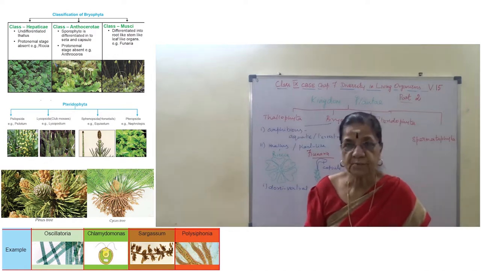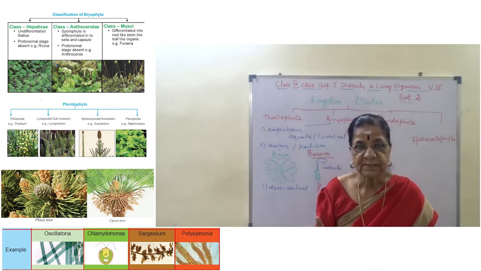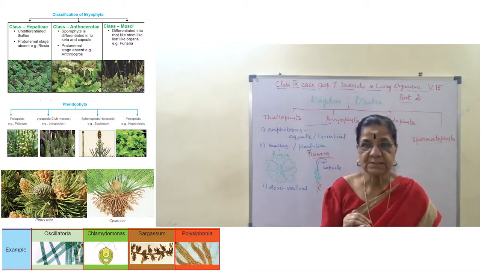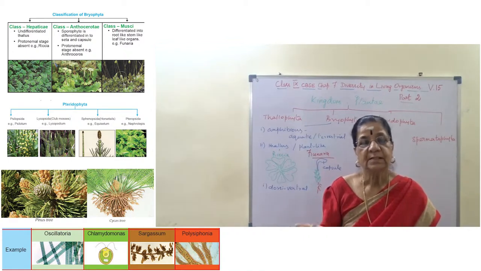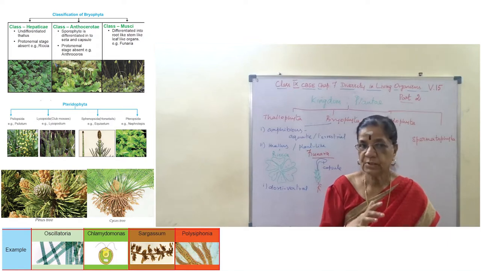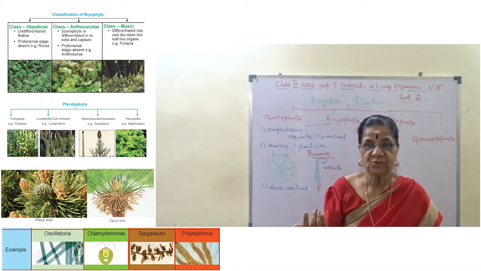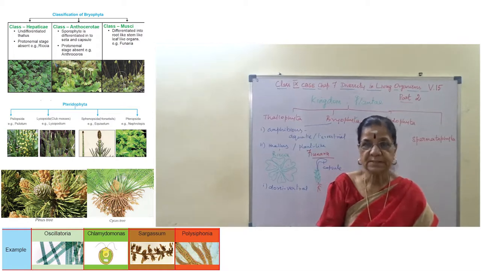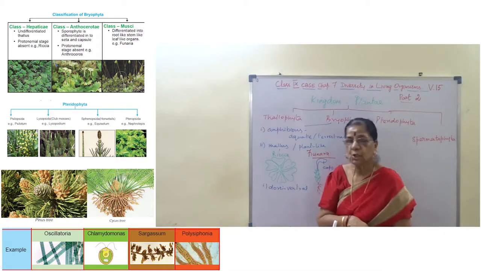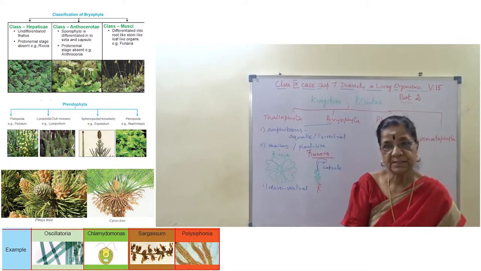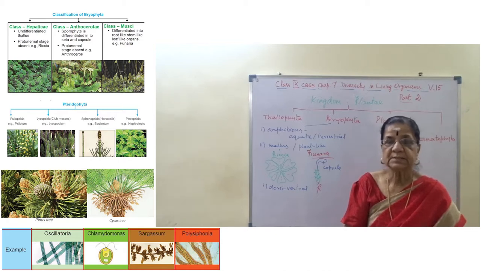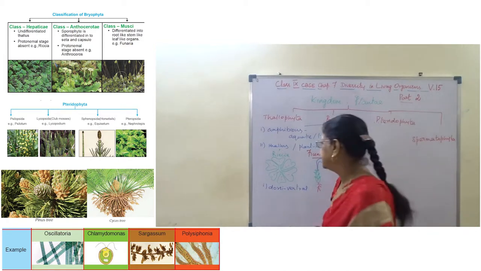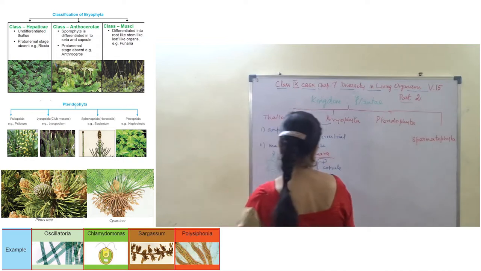Top and bottom. We should use the technical terms dorsal side and ventral side, front side and back side. In the same way, the thallus has a front side and a back side. Front side is dorsal, back is ventral. So the thallus is dorsiventral in nature.